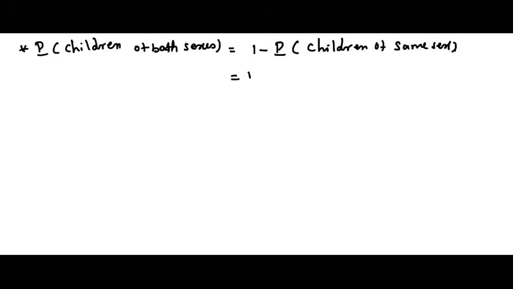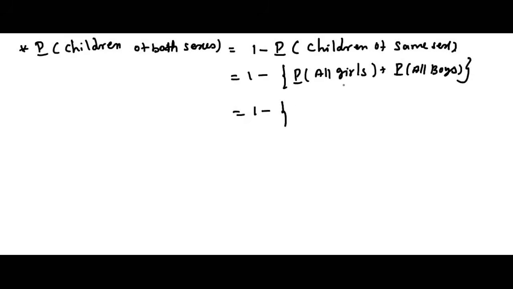We can write this as 1 minus probability of all girls plus probability of all boys. So either all children are girls, otherwise all children are boys. Okay, how many possibilities are there? Only 2 possibilities are there. Let us consider one possibility is all children are boys, otherwise all children are girls. I will consider all children are boys.